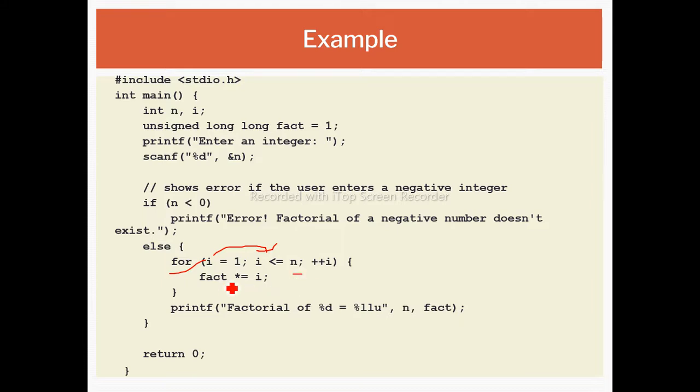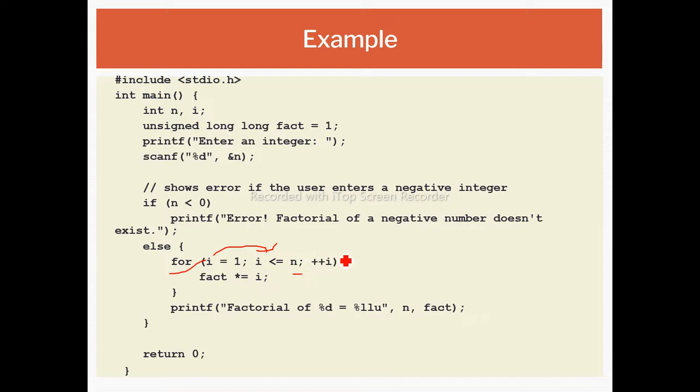It means that fact is equal to fact into i. So that's why that into equal to sign will be combined here. If this condition becomes true, that is i is less than or equal to n, we are performing this, and again we are incrementing that i value.